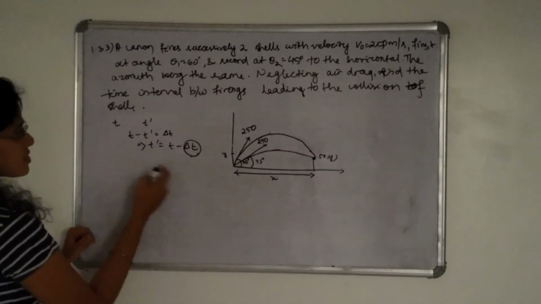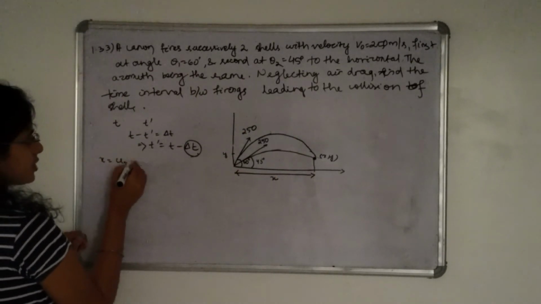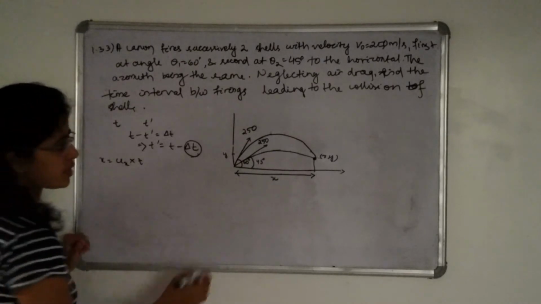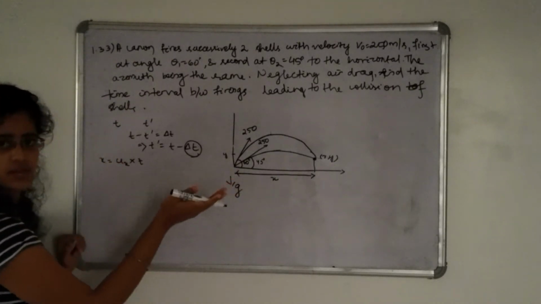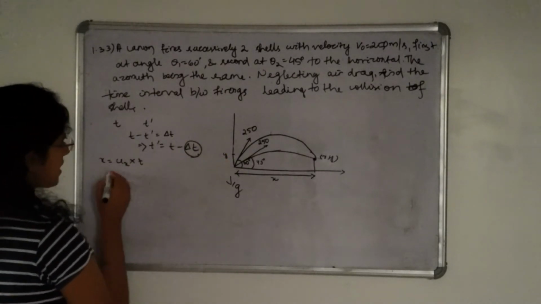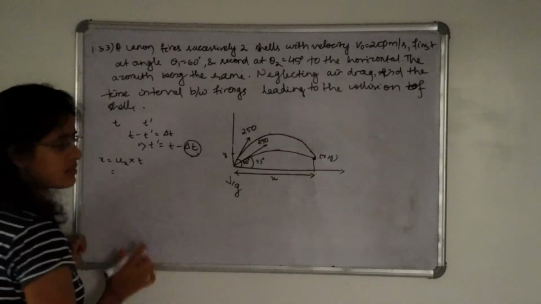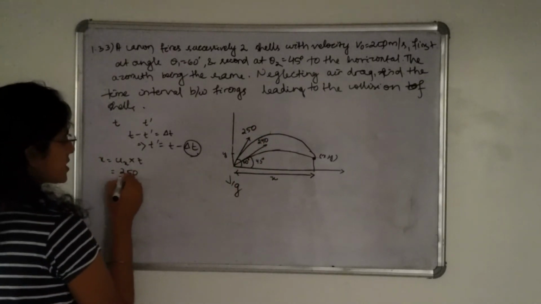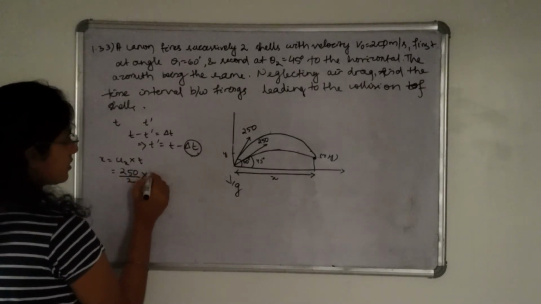So how to calculate this x? x is equal to ux into t. We know, because gravity is in this direction, there is no acceleration in this direction. So x is equal to ux into t. For the first shell, ux is how much? 250 cos 60 degree. 250 cos 60 is 1 by 2 into t.